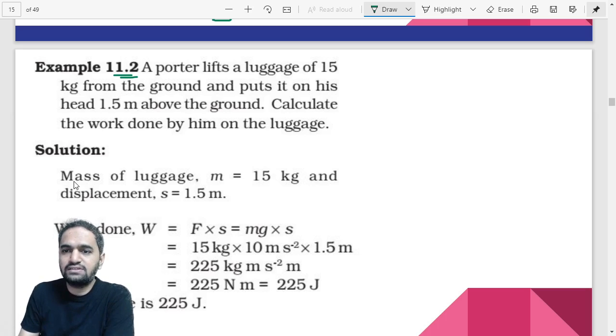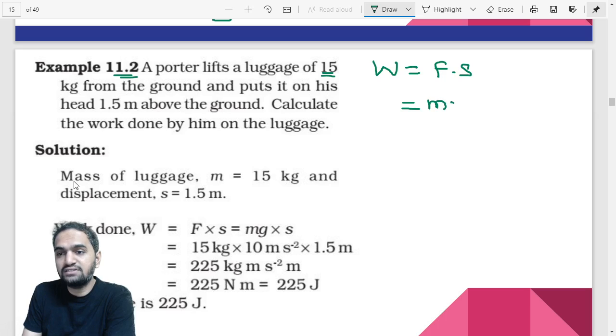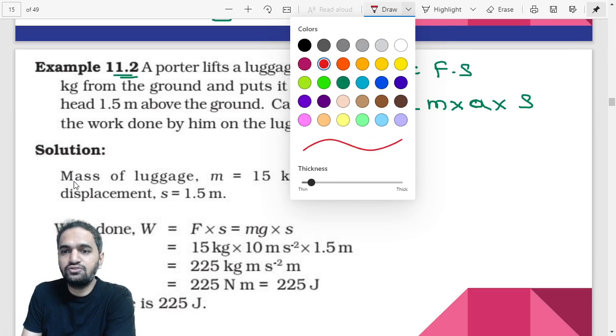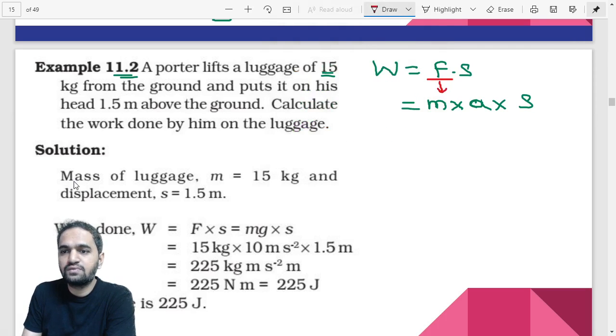So let us try to understand this. If this is the mass of that particular object, now for work done, the formula is force into displacement. Correct? But force is not given here. But the force formula, we know. What is the formula for force? That is mass into acceleration. So you can use mass into acceleration into the displacement which is there. Okay, so we have written force, we have divided it into two parts, and displacement as it is.